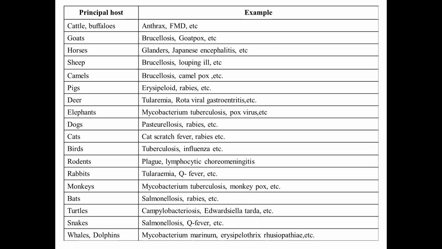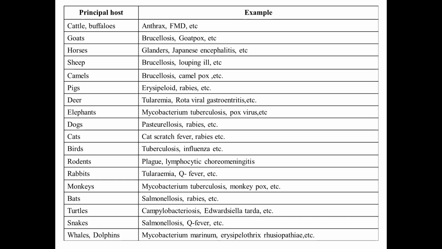This is the list that shows cattle and buffalo, anthrax, FMD; goats, brucellosis, goat pox. You can see there is a repetition of certain diseases: camels, brucellosis; goats, brucellosis; cattle, brucellosis. The disease is the same, brucellosis, but the species are different. Somewhere it is Brucella melitensis, somewhere it is Brucella abortus.